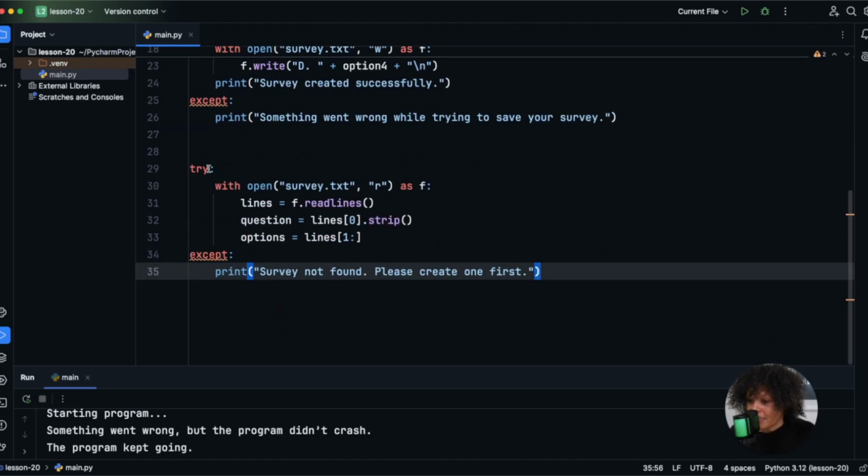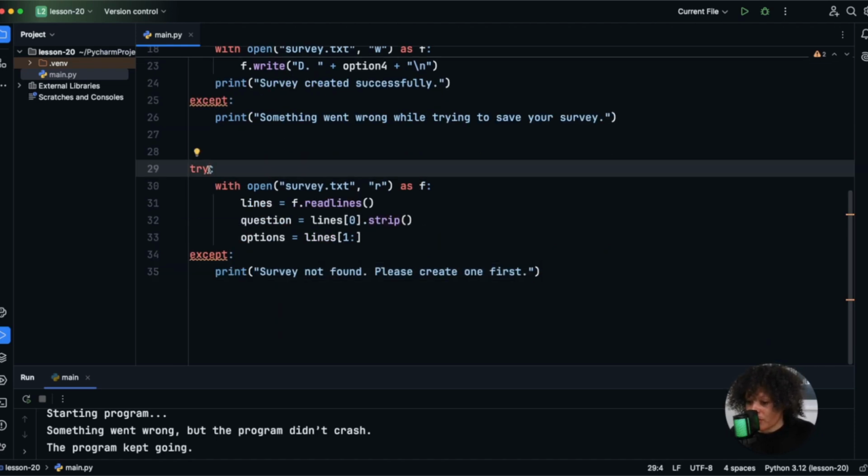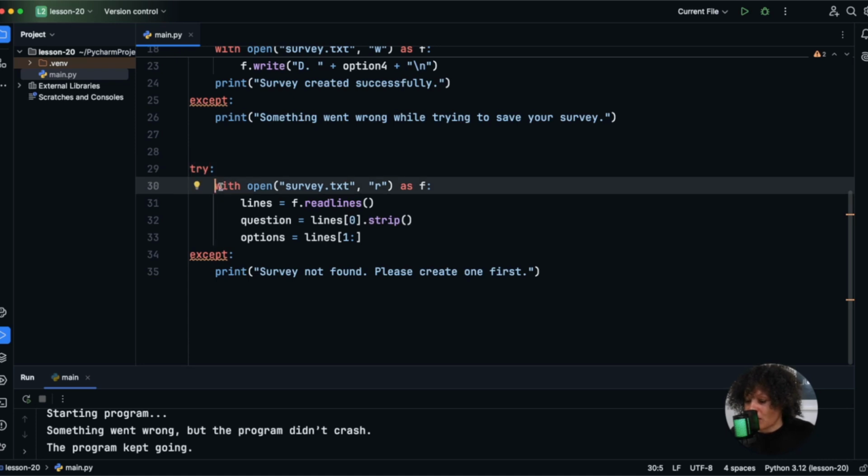Okay, let's talk about what we just pasted in here. This is going to begin a block where Python will attempt to run the next few lines, and if any part fails, it's going to go to the except block. So let's go inside this try block and look at the code.